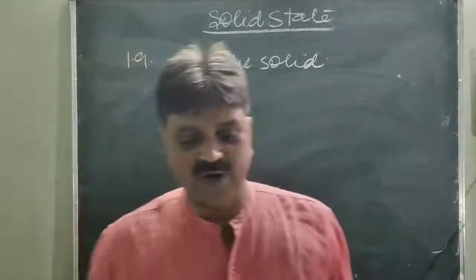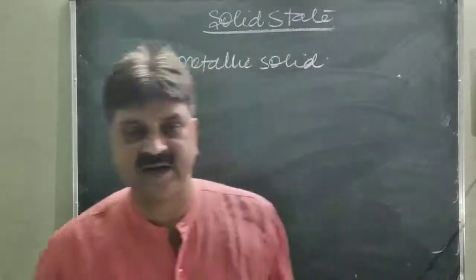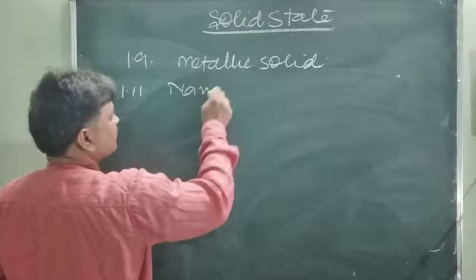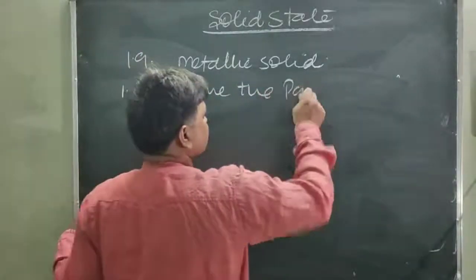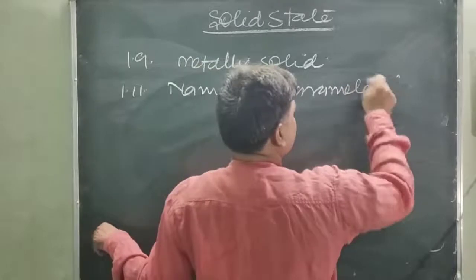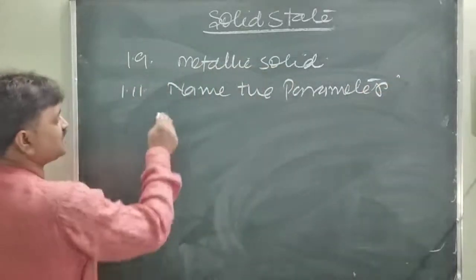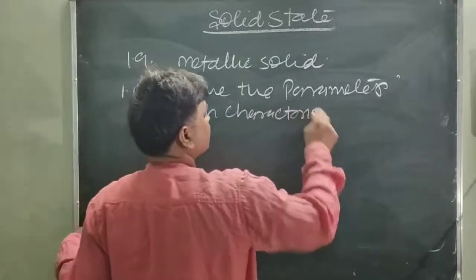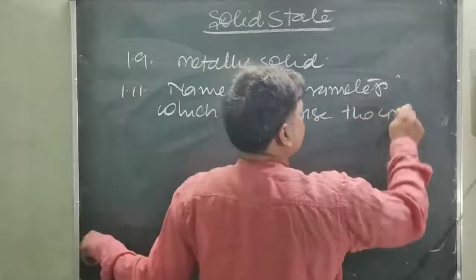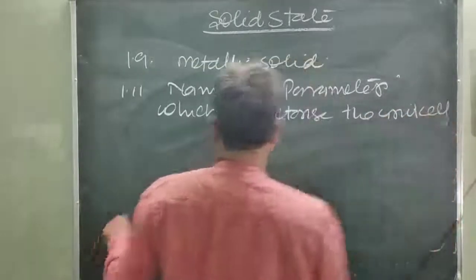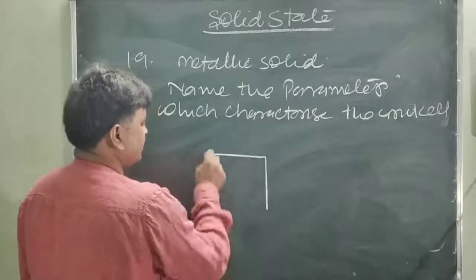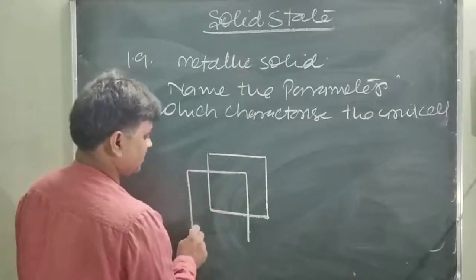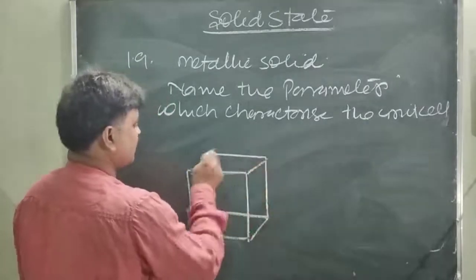Question number 1.11. Name the parameters which characterize a unit cell. You know that there are 6 parameters which characterize the unit cell.